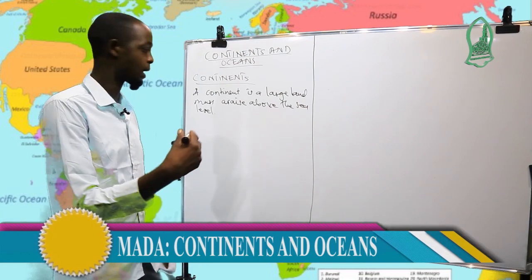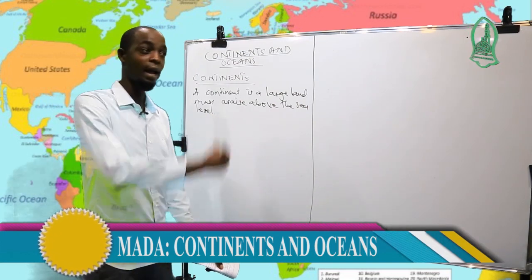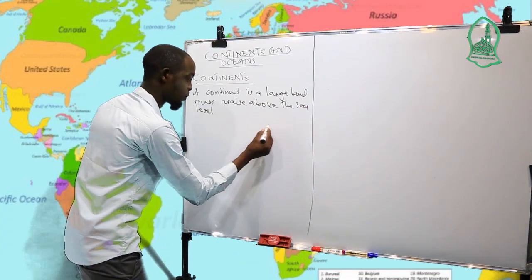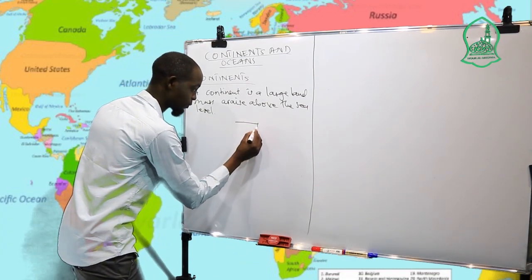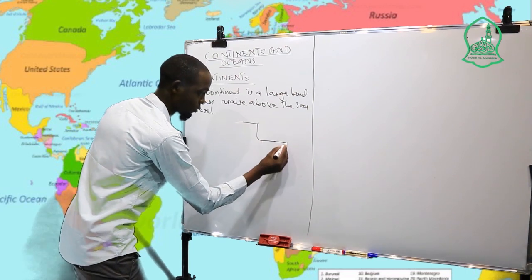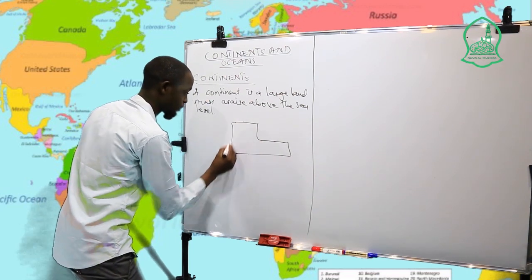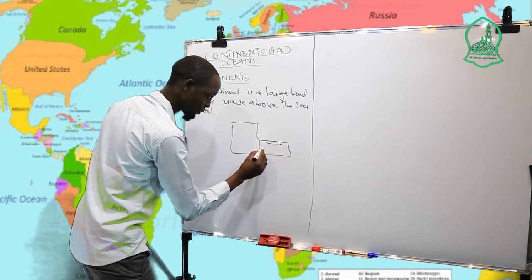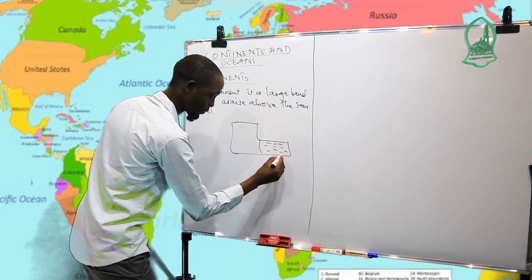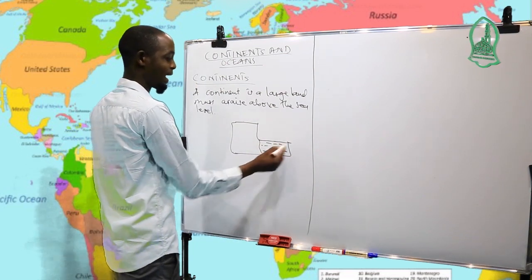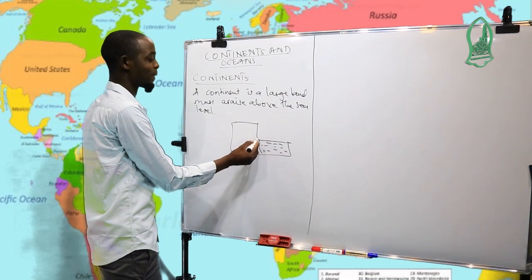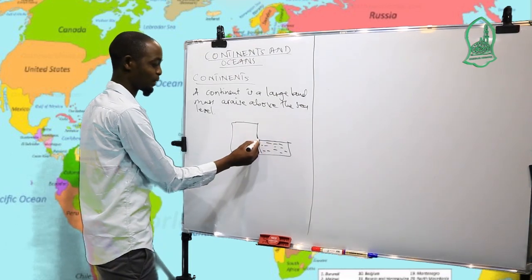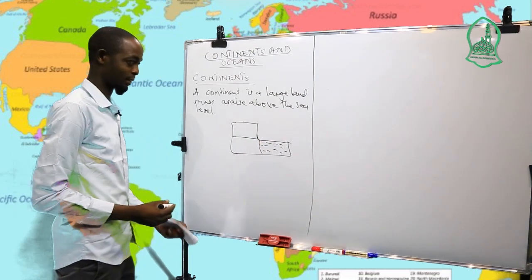So these large landmasses that rise above the sea level are called continents. For instance, maybe you may say here, and here we have the ocean, like that. And here is the sea level. So this place that comes up above the sea level is called a continent.